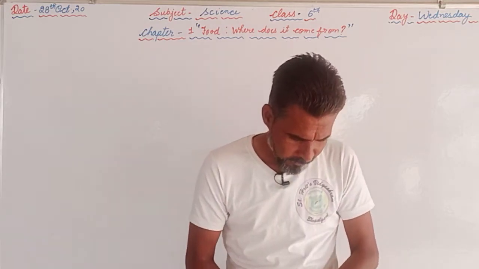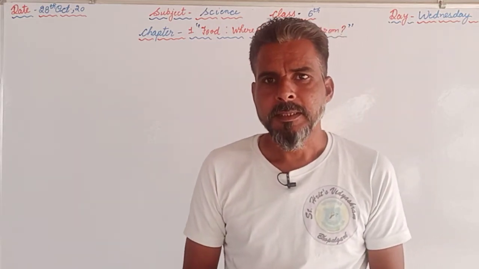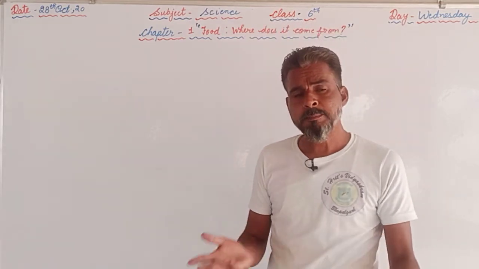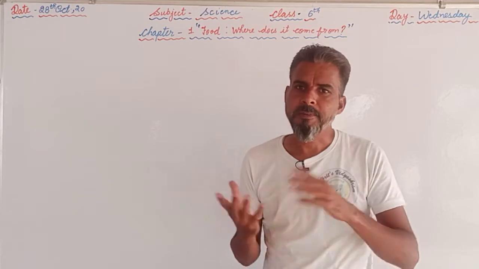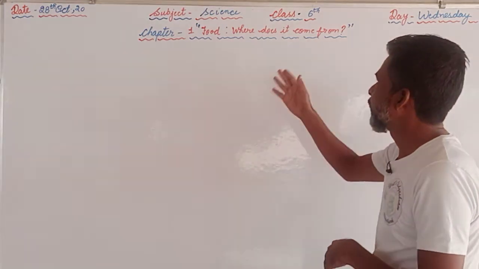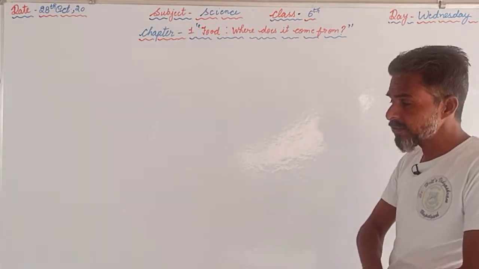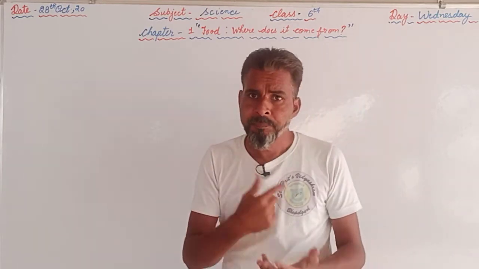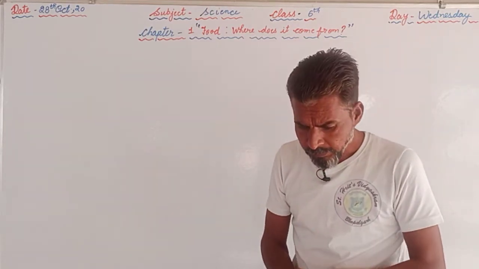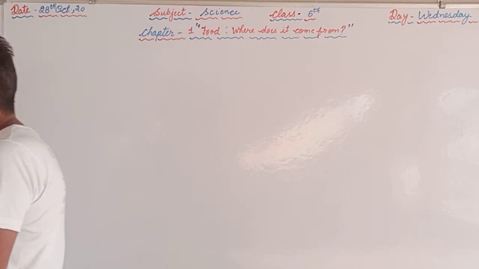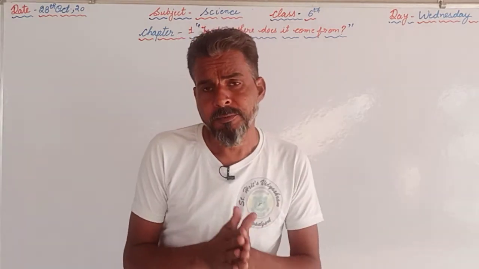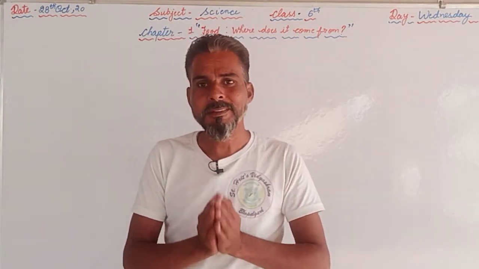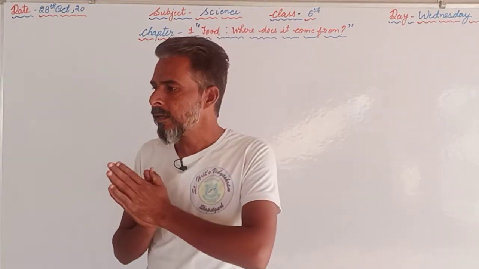This video is for class 6 and the subject is science, and we are supposed to continue the same chapter, that is chapter number 1, and the name of the chapter is Food: Where Does It Come From? So in the previous video, that is yesterday, we have discussed some of the terms, that is food. So again we are supposed to recap that, and afterwards we are supposed to discuss the questions given at the end of the chapter, that is the exercise.